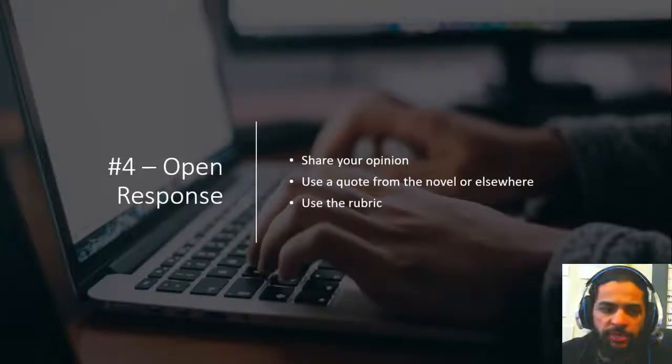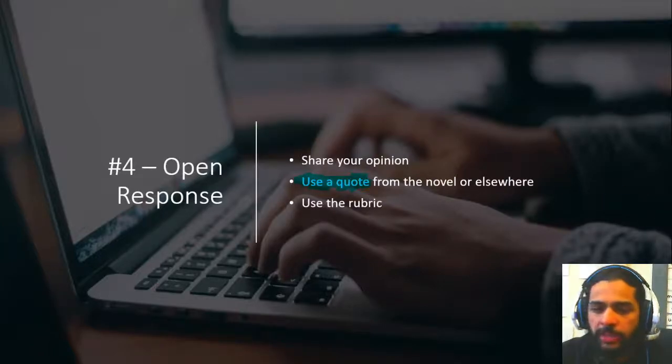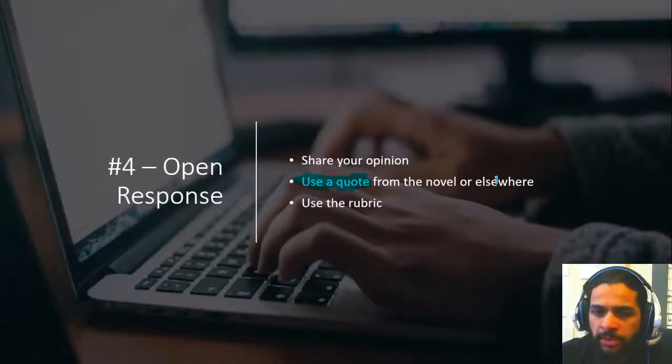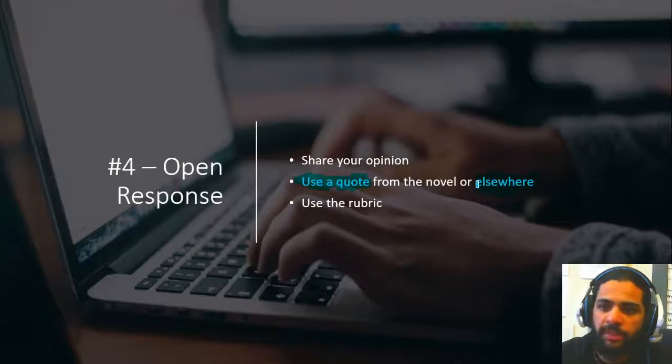All right, and then as always, you've got your open response. Please just share your opinion, and please use a quote from the novel or anywhere else to support your claim, all right? Where can you find a quote? Well, you have the PDF. You have those 4 pages to look through and find a quote. You also have the chart, right? You've got 4 quotes here in the chart, 2 that I found, 2 that you found, so you can use one of those quotes. But also, if there's any related material that you've seen in some show, some movie, read some article, read some book that is related, that would be even cooler if you were to bring in information from some other source.